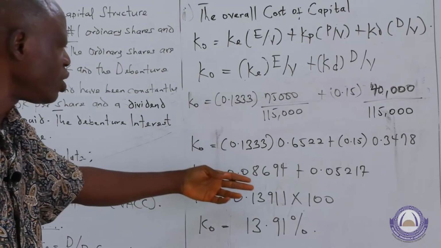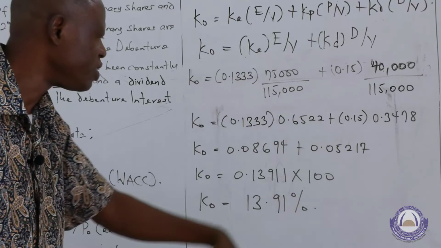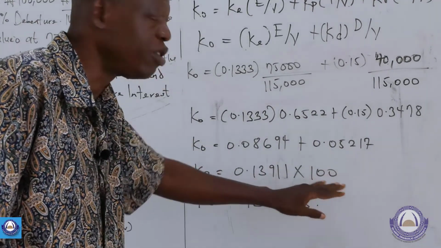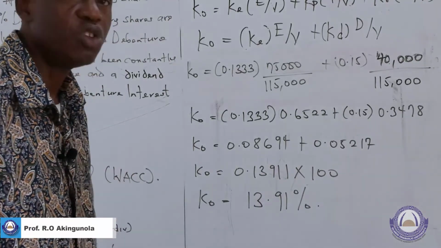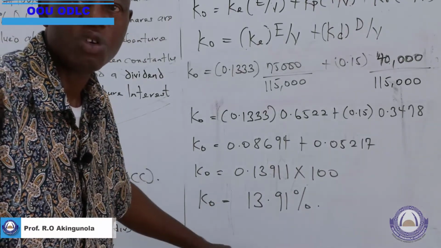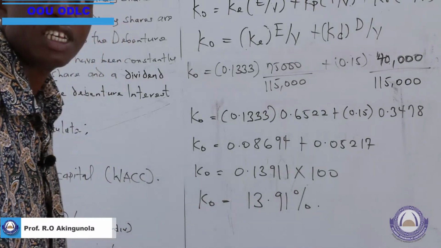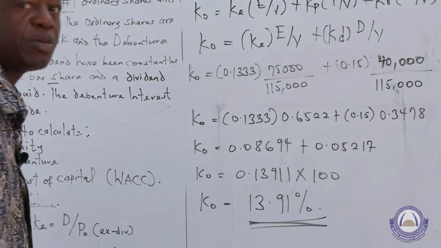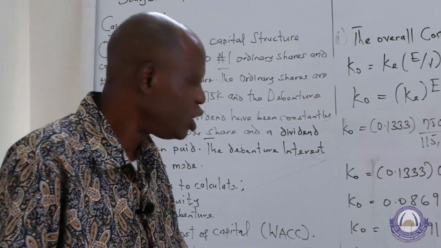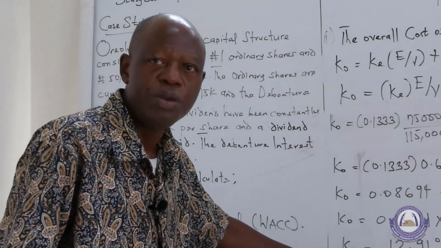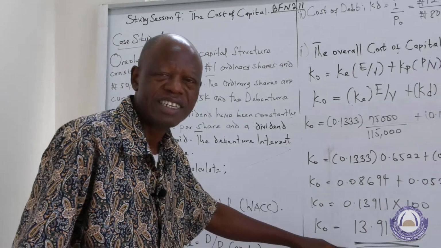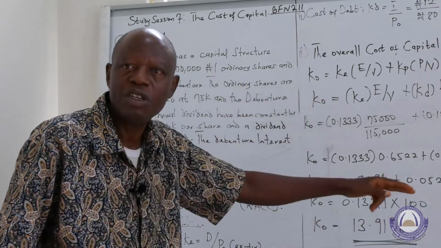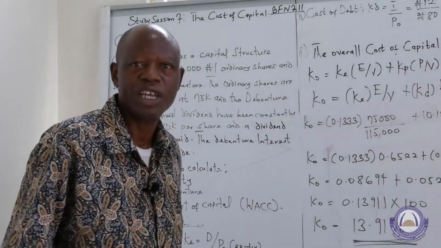Hence we have 0.086 and 0.057, and multiplying by 100 to get the percentage, the overall cost of capital for this firm is 13.91. This, therefore, KO, will be the discount rate to be used by Orelua in accepting projects for implementation. That is the implication.